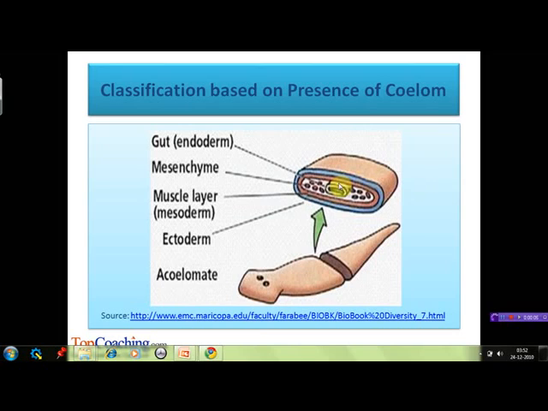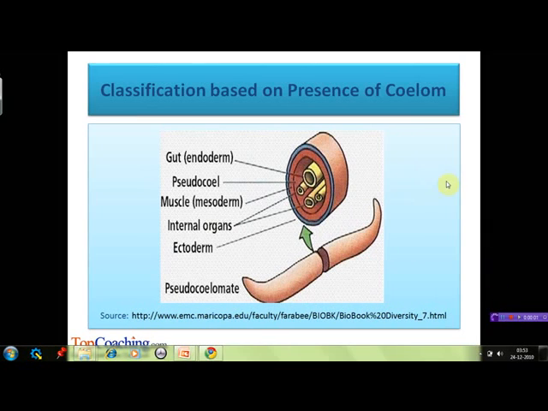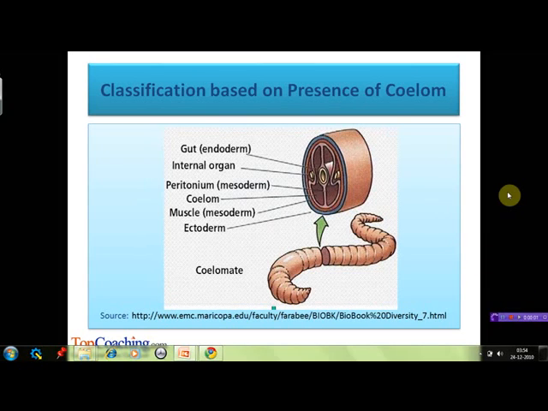If we look at the cross section of this acoelomate, we can see that there is this gut which originates from endoderm, outer ectoderm, and the middle muscle layer which originates from mesoderm, but there is no body cavity or coelom present. This is the cross section of a pseudocoelomate in which we can see a cavity which is present, but it is not a true coelom since it is not lined with coelomic epithelium. Therefore, this cavity is known as pseudocoel.